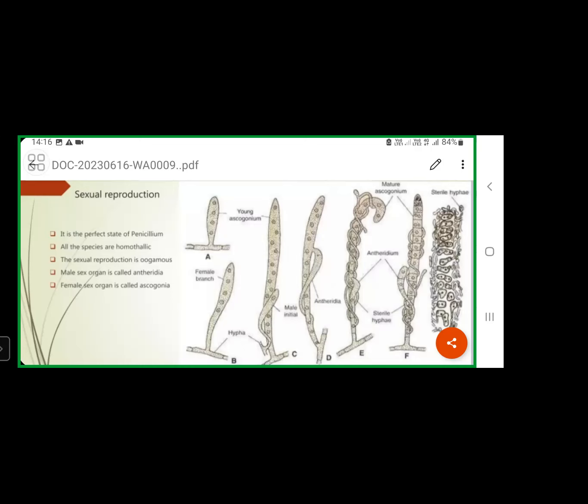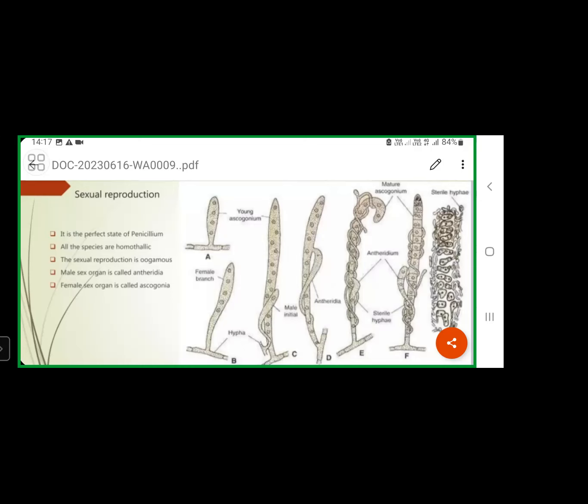From any one vegetative cell of the mycelium, a lateral outgrowth will develop. That lateral outgrowth further elongates, increases in length, and develops into a narrow, elongated tube-like structure called the ascogonium.